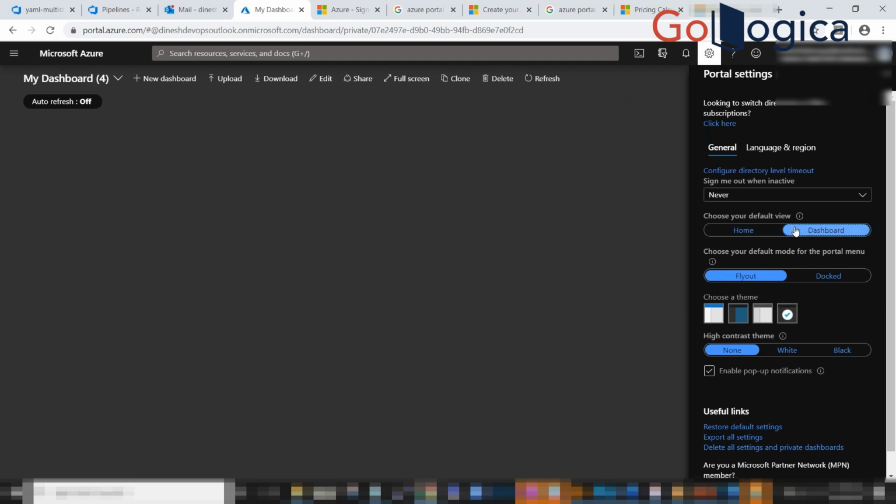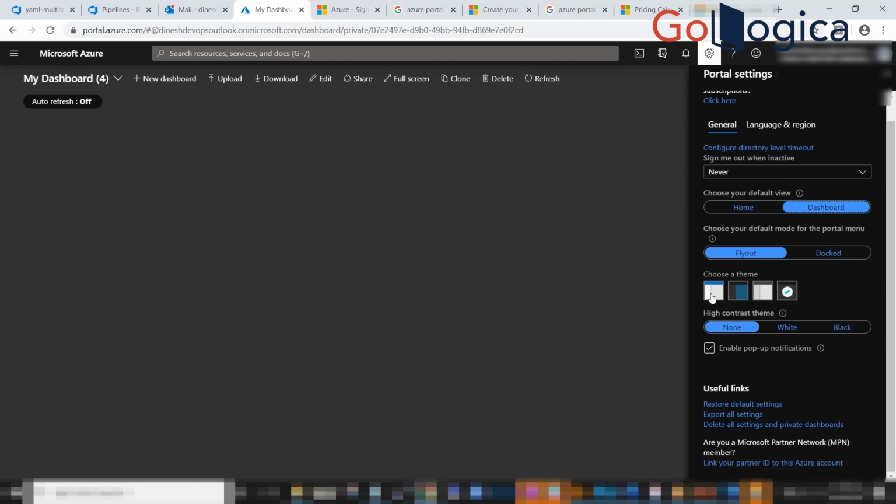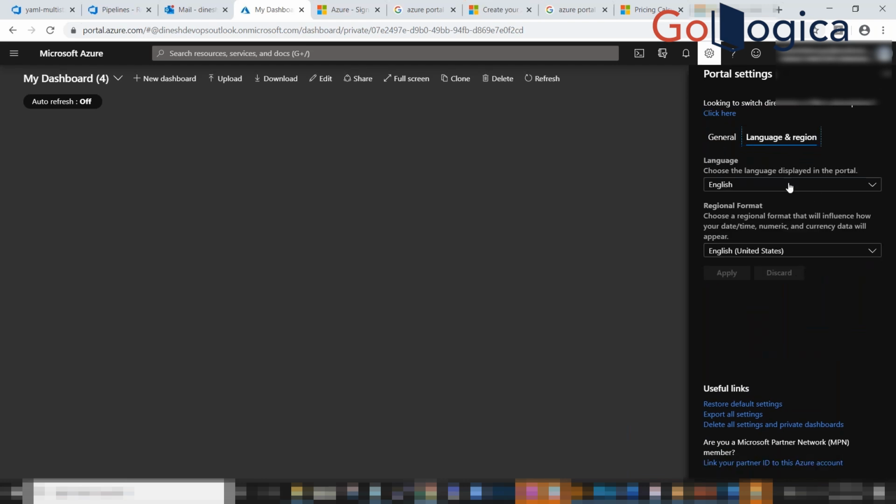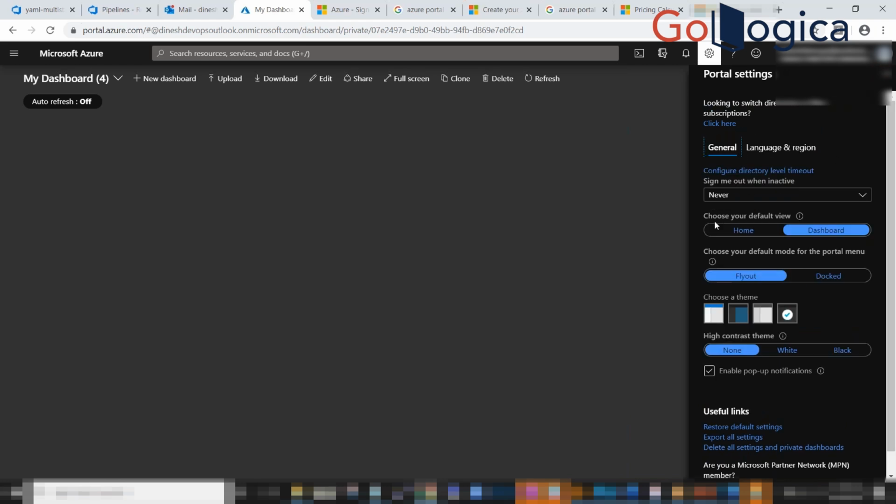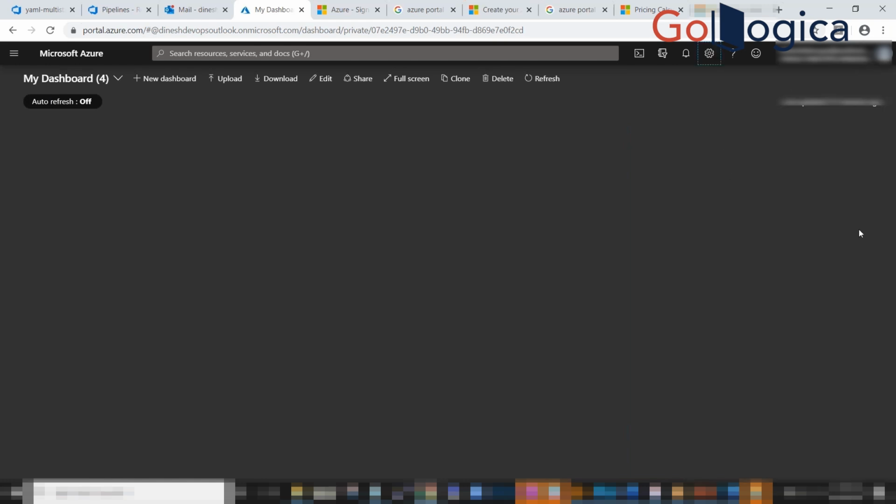If you're not familiar with this option, just click on the circle over it and you'll get a hint. Then we can choose themes. It's up to your wish. I like black, so I go with the black color. Then your language and other settings. And as I mentioned, the dashboard will be updated over here. You can also go with the home. So these are the basic settings you can choose.